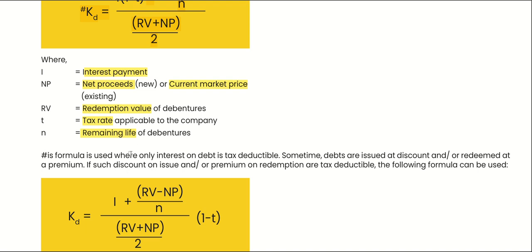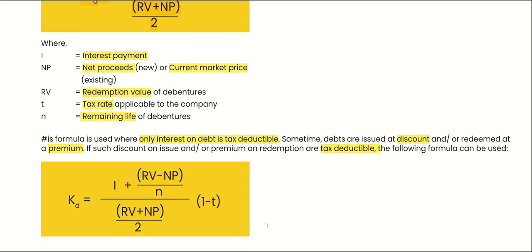Formula is used only where interest on debt is tax deductible. Sometimes debt is issued at discount and redeemed at premium. If such discount on issue or premium is tax deductible, then this formula can be used.